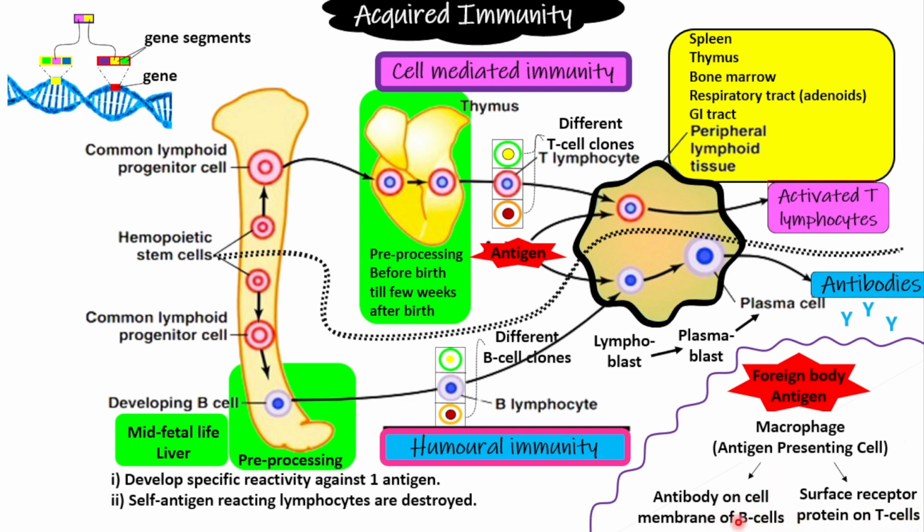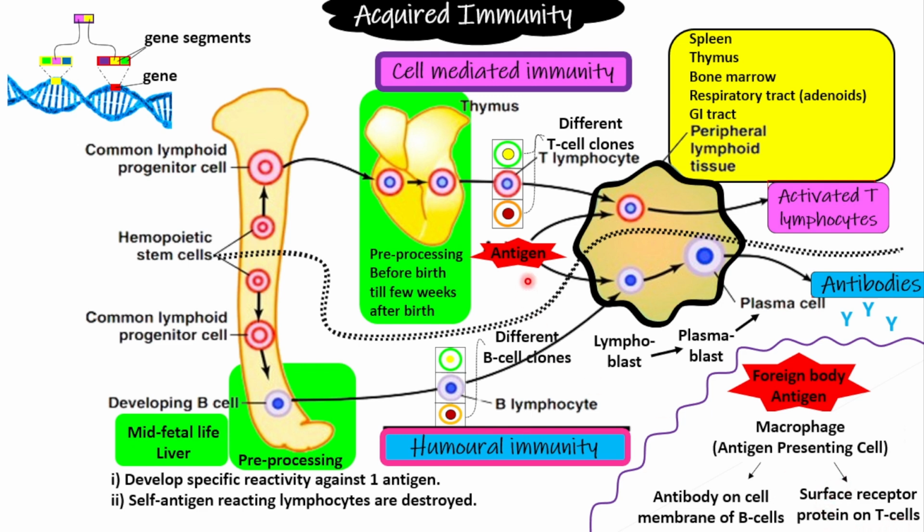The B lymphocytes have antibodies present on their surface, whereas T lymphocytes have specific receptor proteins on their surface. This macrophage is going to present this antigen to the antibody present on the B cell surface, and to the surface receptor proteins present on the T cells.